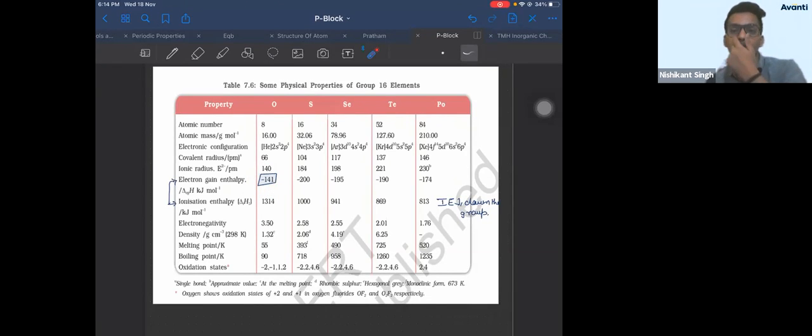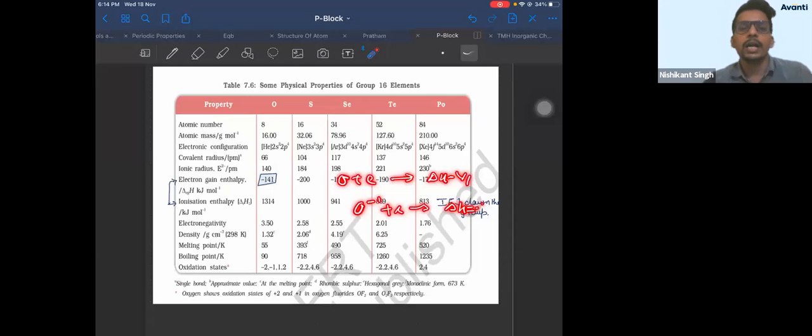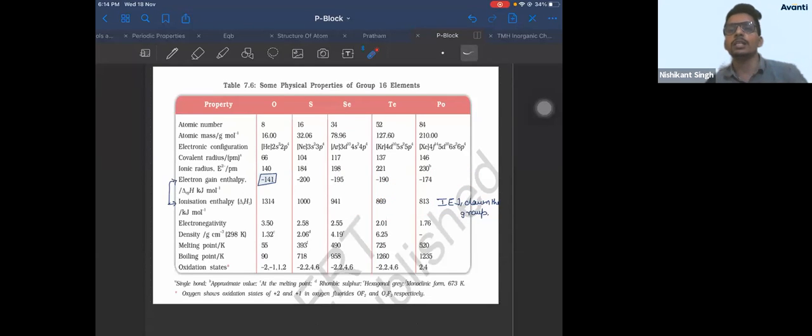If you have done it in periodic properties, you would observe the electron addition. The first step is negative. The second addition of an electron is an endothermic process. If you have done it in periodic properties, addition of a second electron to oxygen is an endothermic process. That's the reason its electron gain enthalpy is very, very low.